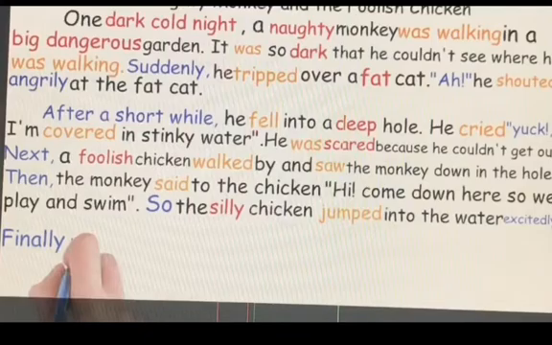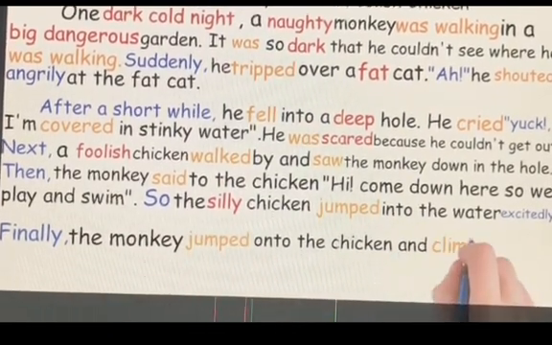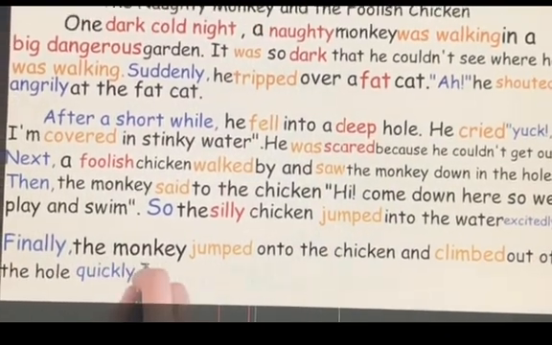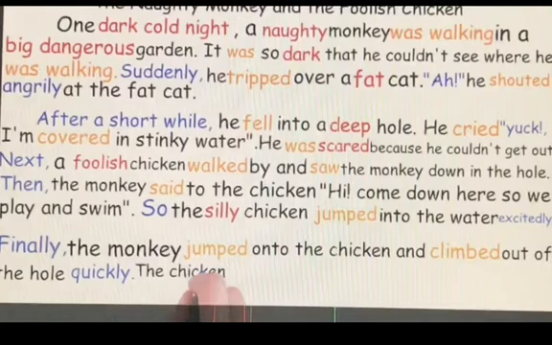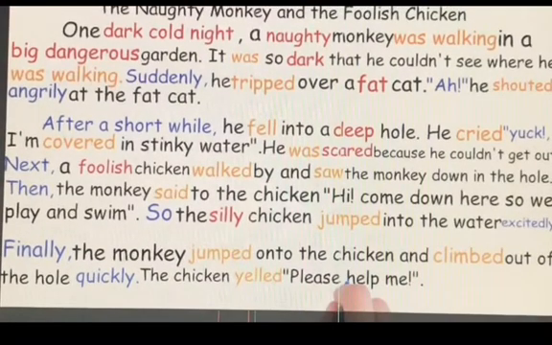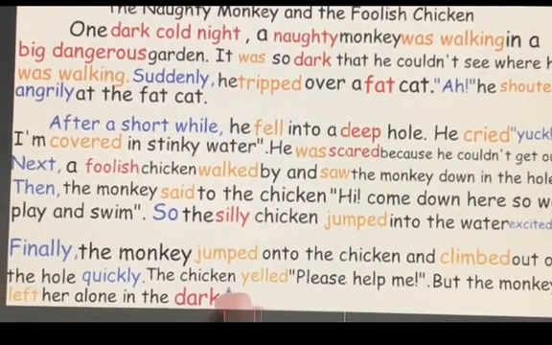Finally, look at the time connective. The monkey jumped onto the chicken and climbed out of the hole. Quickly, yes. He called the chicken to get down so he can jump onto the chicken and go out of the hole quickly. Look, another adverb. The chicken yelled. Yelled, it means, please help me. Please, like this. But the monkey left her alone in the dark hole.